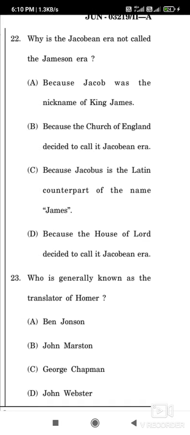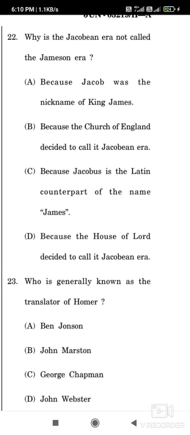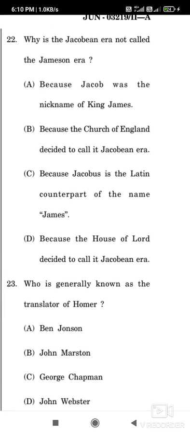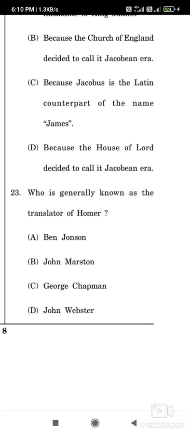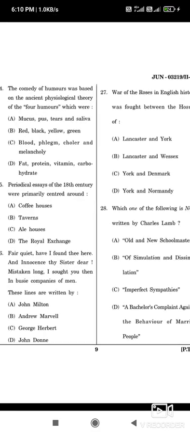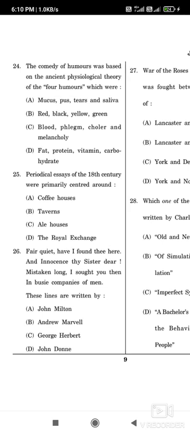Now question number 22: Why is the Jacobean era not called the Jamesian era? The correct option is C, because Jacobus is the Latin counterpart of the name James. Okay, that is why it is called the Jacobean era, not the Jamesian era. Then question number 23: Who is generally known as the translator of Homer? The translator of Homer is option C, George Chapman.